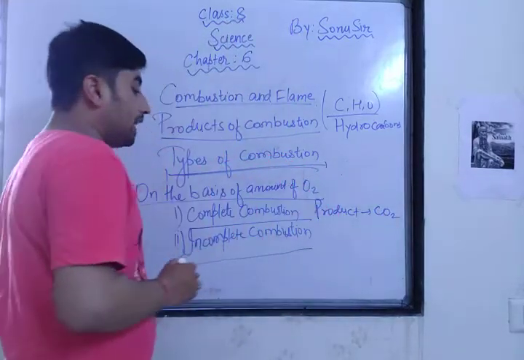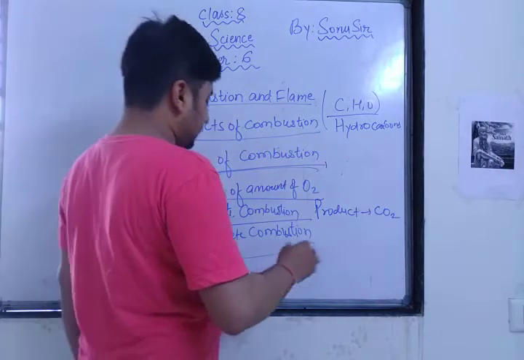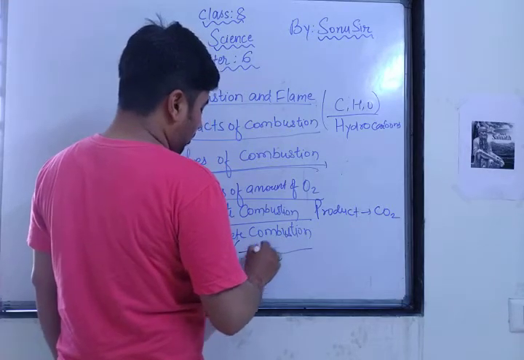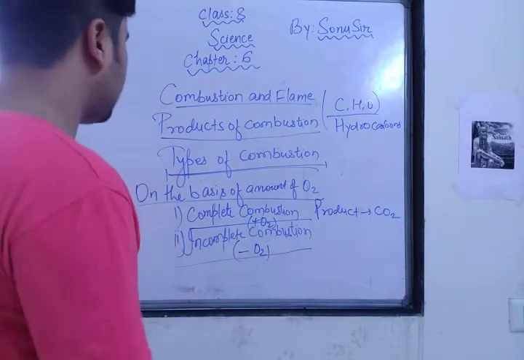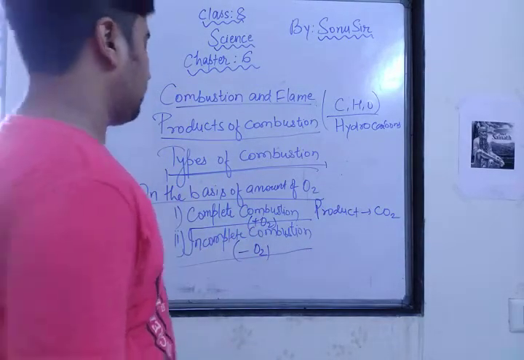In incomplete combustion, the combustible substances burn in an insufficient supply of oxygen, and this process is called incomplete combustion. It means the combustible substances burn in a lack of oxygen. With a lack of oxygen, it is incomplete combustion, and with an excess of oxygen, it is complete combustion.